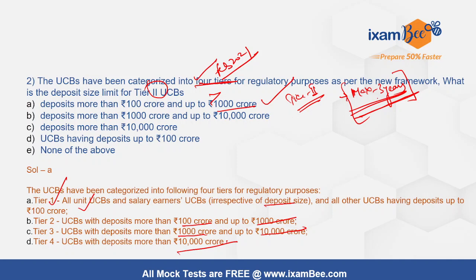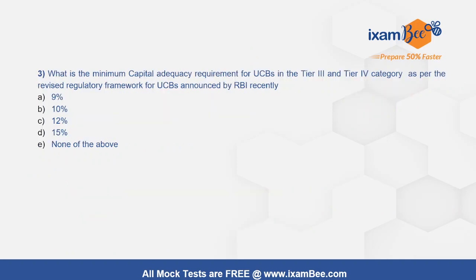So apart from this, RBI also has come up with a separate circular where there is also a need to adhere to requirements in maintaining the net worth and capital adequacy ratio of these 4-tiered UCBs. So we will see that also. What is the minimum capital adequacy requirement for UCBs in tier 3 and tier 4?